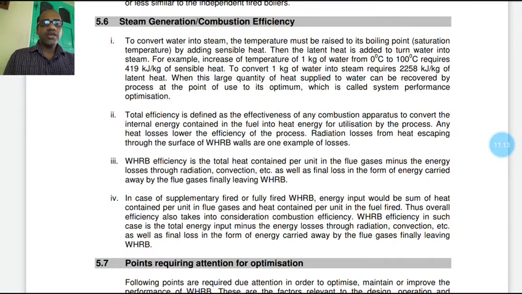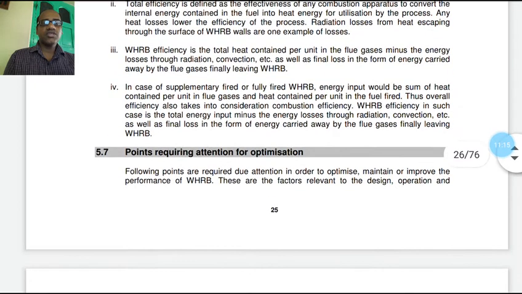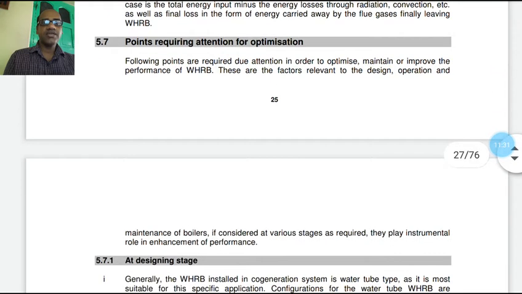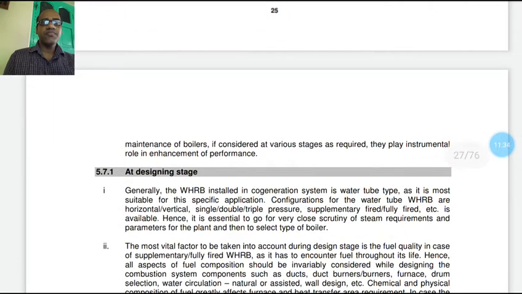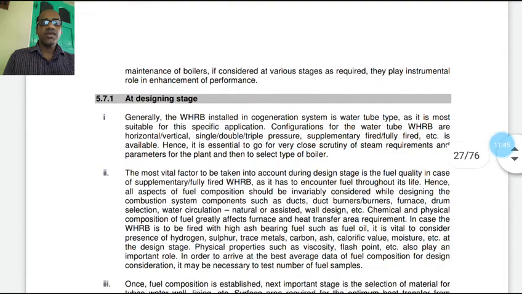Now, points requiring optimization. The following points require attention in order to optimize, maintain or improve the performance of the waste heat recovery boiler. These are the factors relevant to design, operation and maintenance of the boiler. They are considered at various stages as required. They play an instrumental role in enhancement of performance.